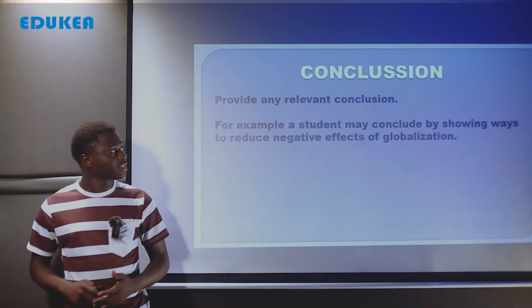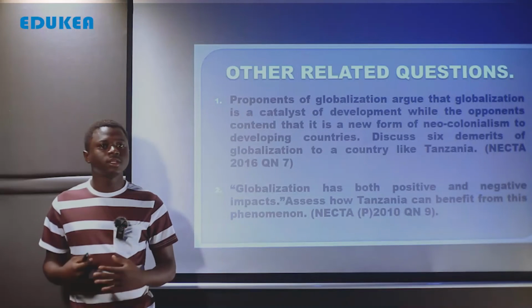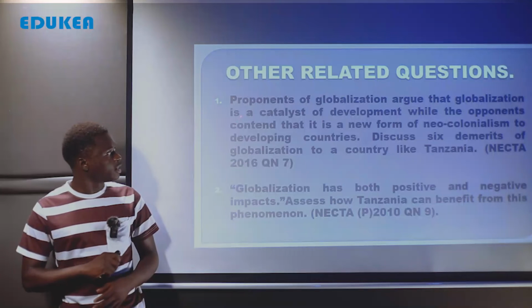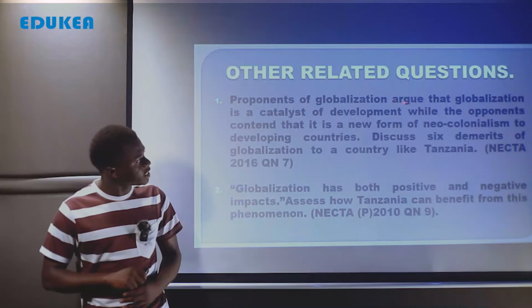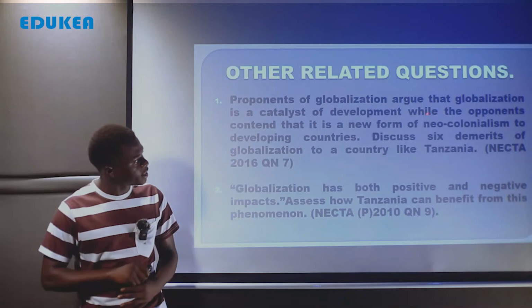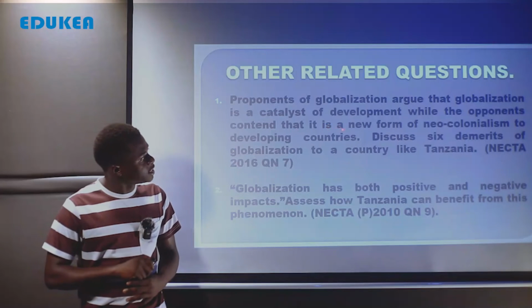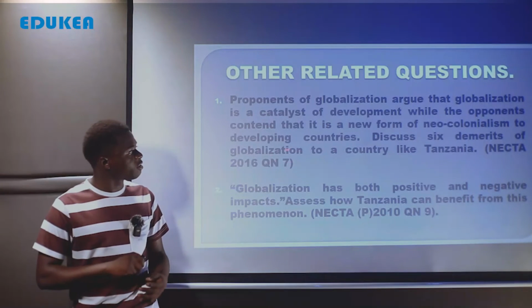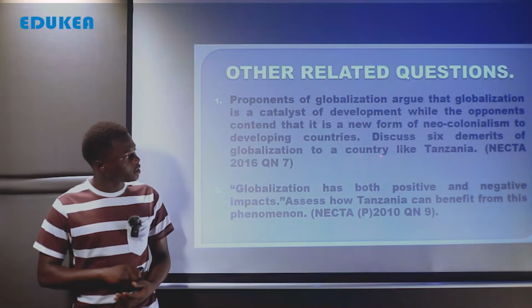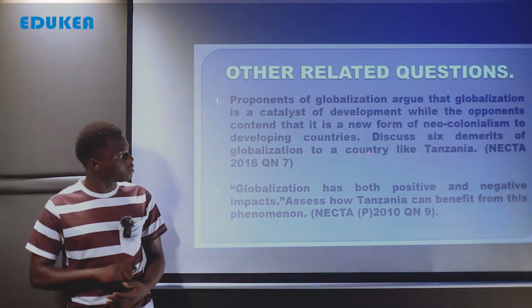After seeing the conclusion, here there are other related questions, the questions which seem to be relevant to the core question that we have already discussed. And the first one reads, proponents of globalization urge that globalization is a catalyst of development, while the opponents contend that it is a new form of neocolonialism to developing countries. Discuss 6 demerits of globalization to a country like Tanzania.